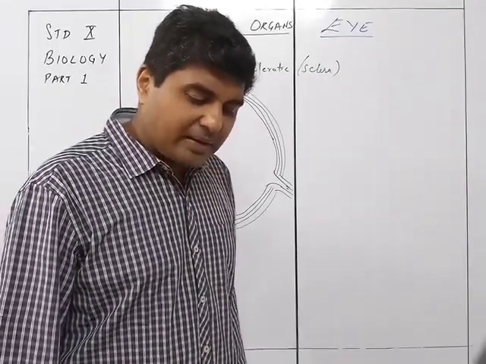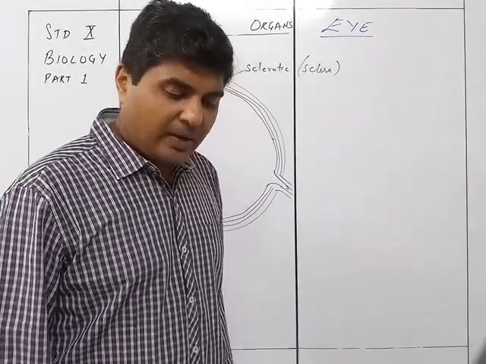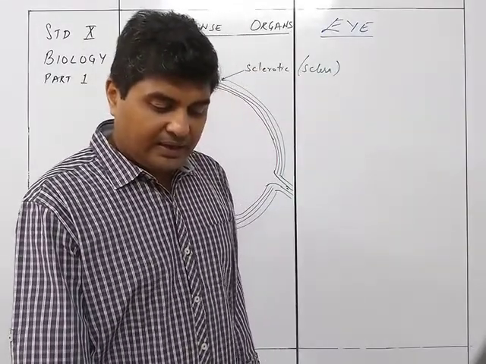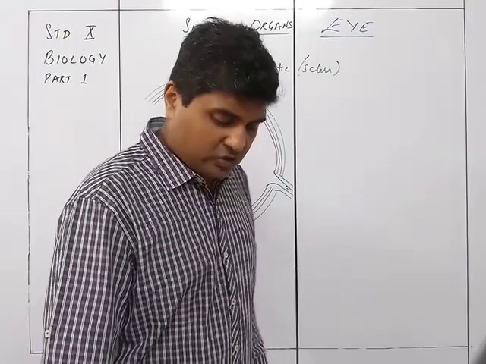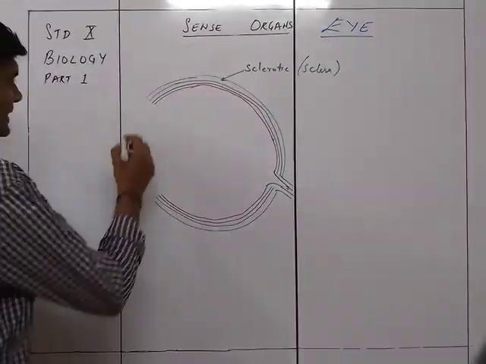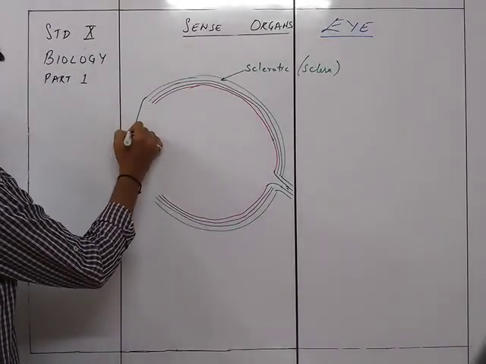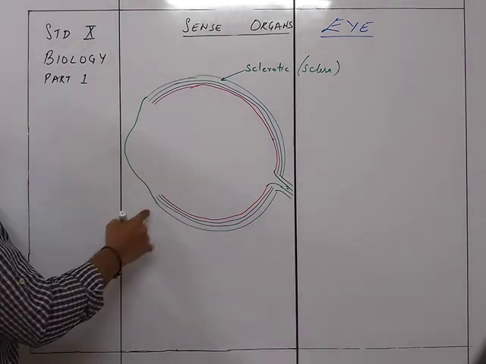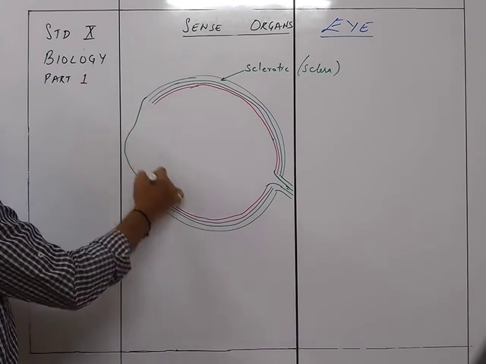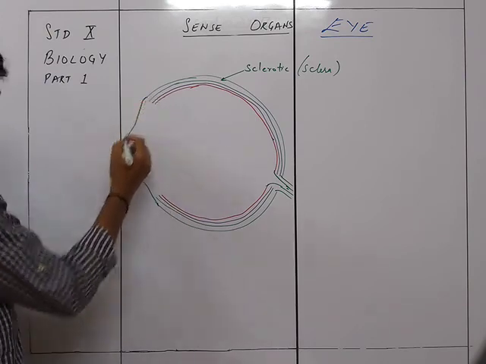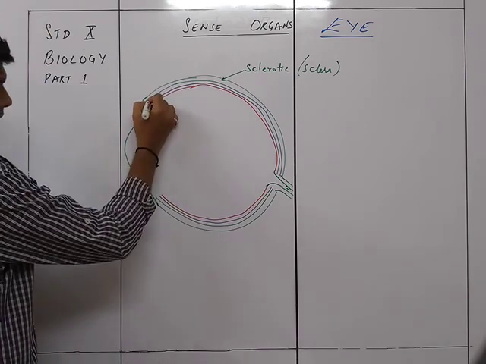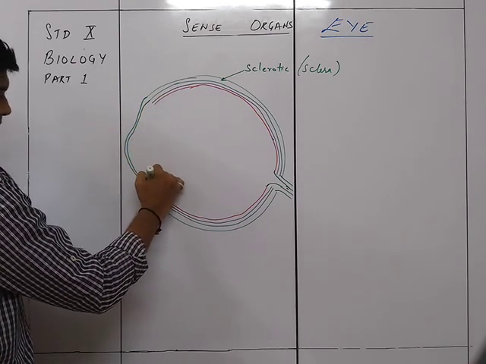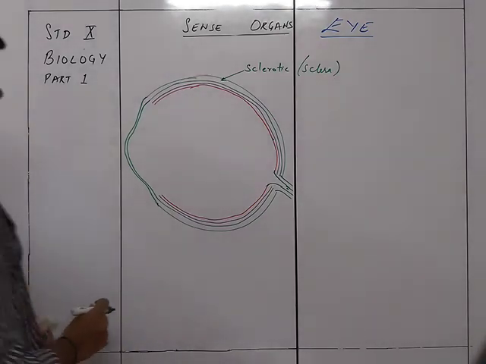It bulges out and becomes transparent in the front region, where it covers the lower part of the eye. This part is the cornea. So where we see that this bulges out, it is going to bulge out a bit like this. Over here we are going to draw a bulging part. You can see it is a complete layer which will be bulging out like this. So this is the bulged out part.